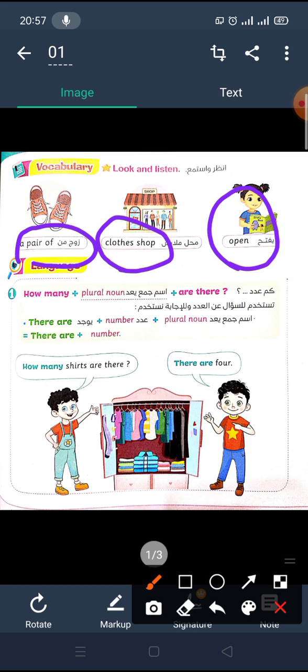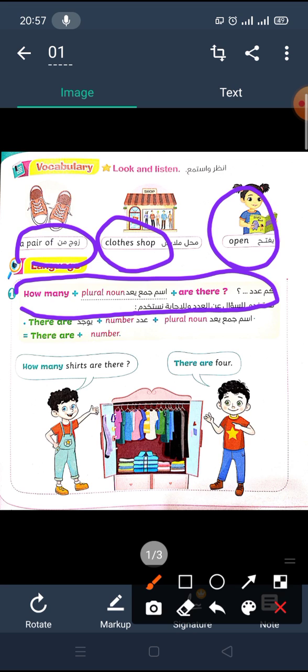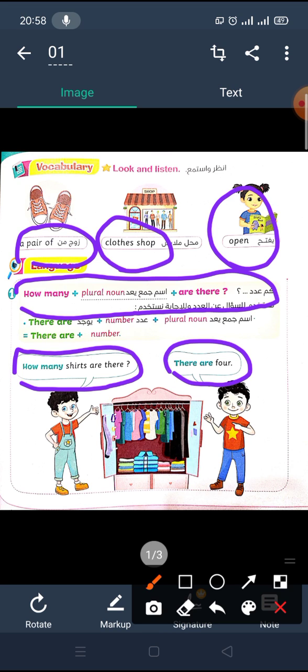Now we are going to talk about how many. How many, when we ask about the number of anything, like the number of shirts. Look at this picture. I want to know how many shirts there are. So I will ask, how many shirts are there? I will count and say 1, 2, 3, 4 shirts. So the answer will be there are 4 shirts, or there are 4. So how many, when we ask about the number of anything.